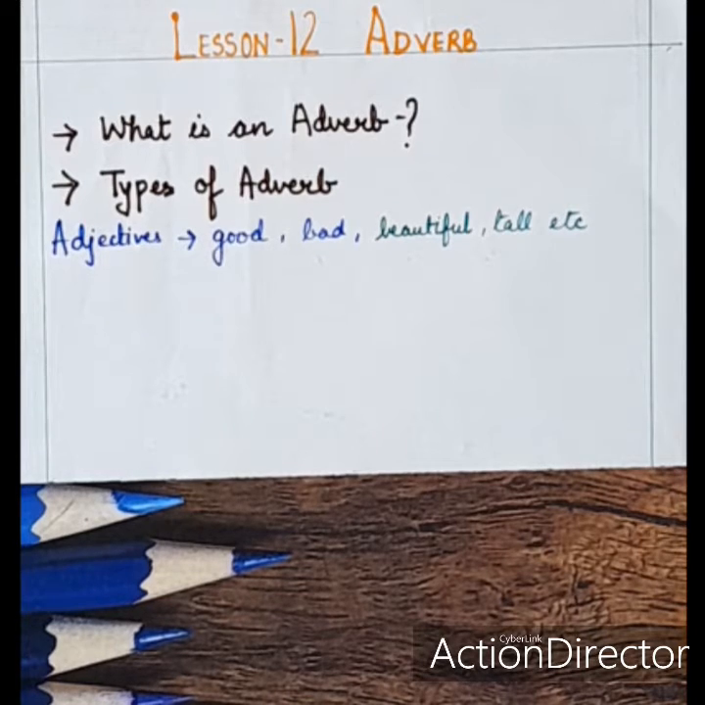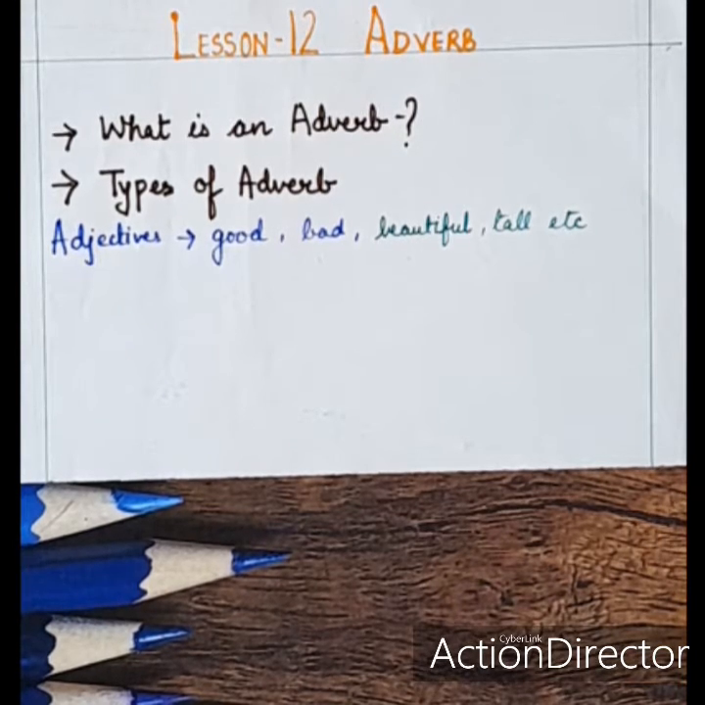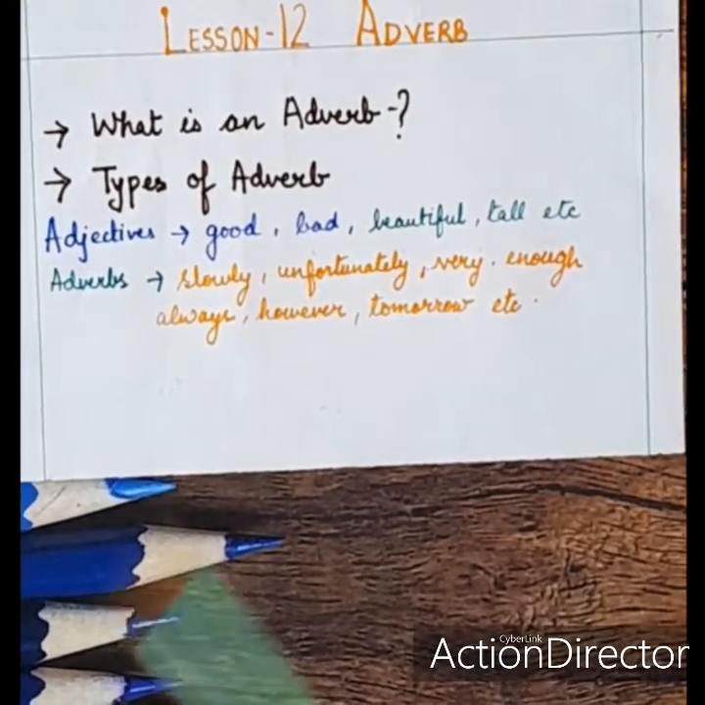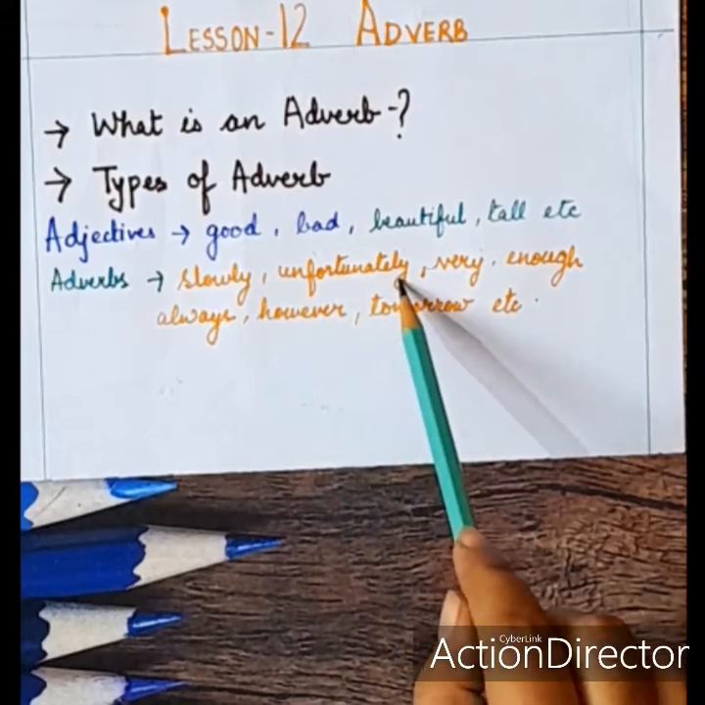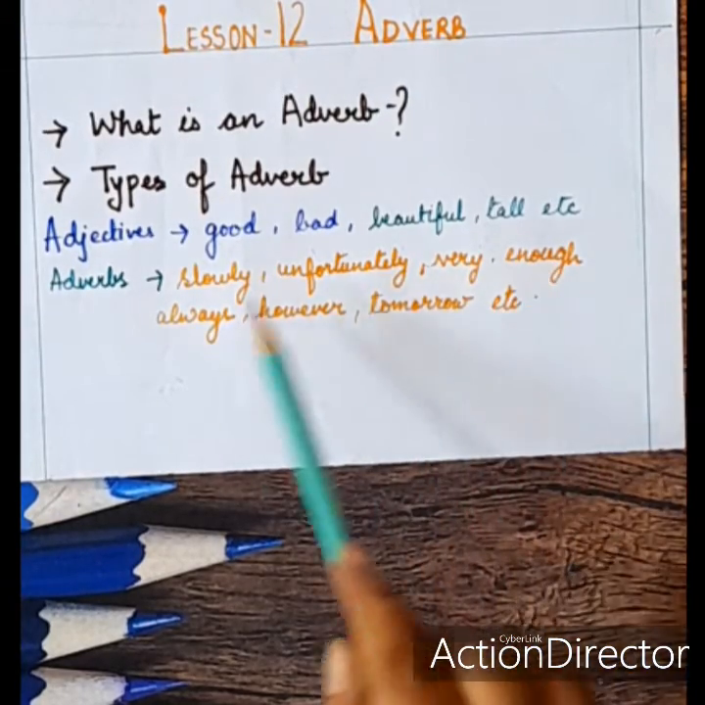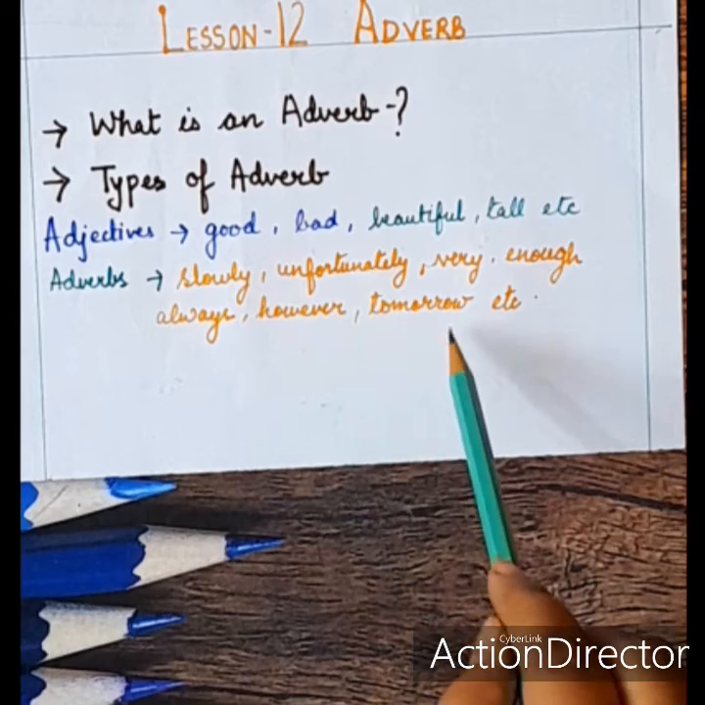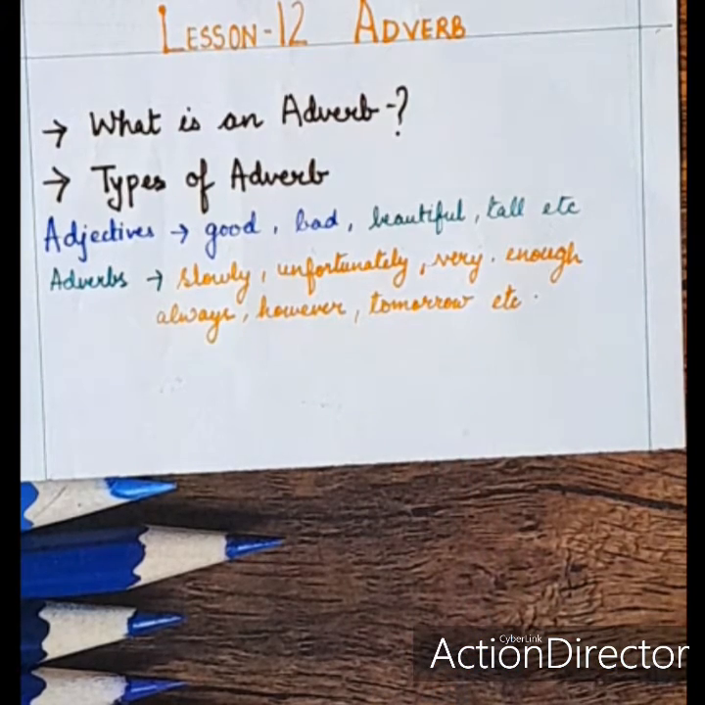Now students, you must be thinking, how can adverb be a talented verb? Because they can give us more information about verbs, but also give us information about adjectives and other adverbs and even about whole sentences. Now adverbs are also around us. Words like slowly, unfortunately, very, enough, always, however, tomorrow, and so on and so forth.